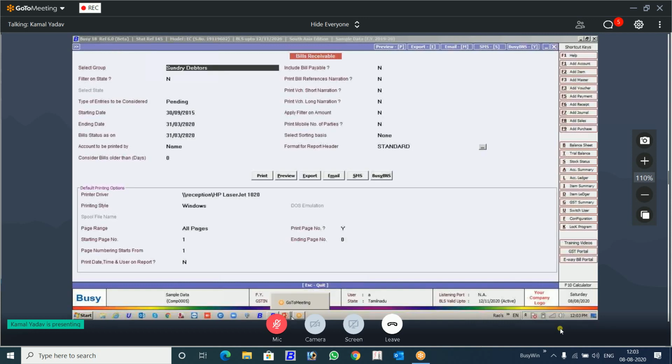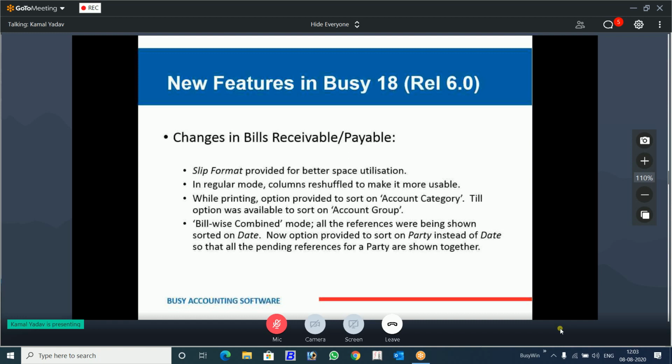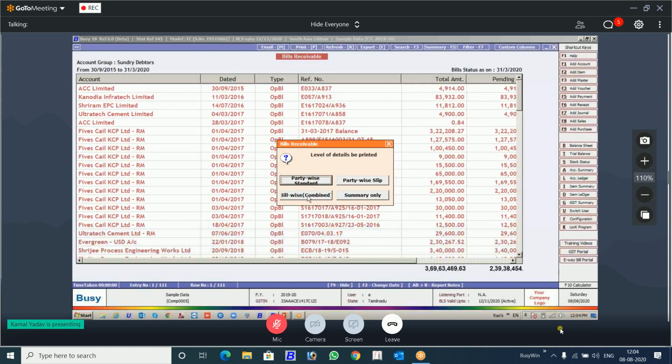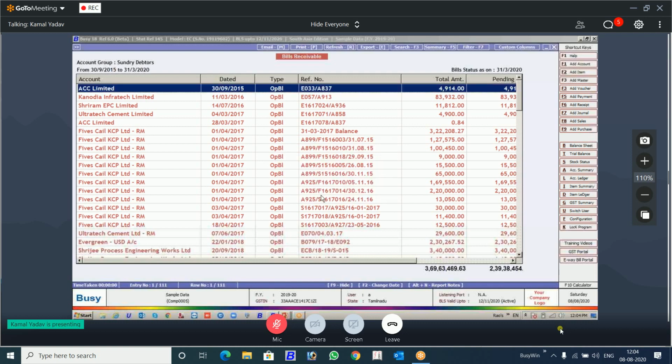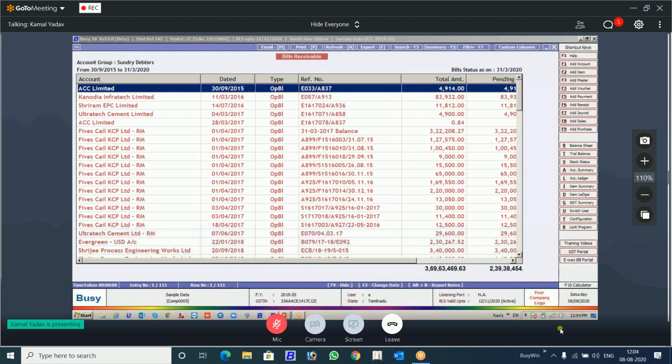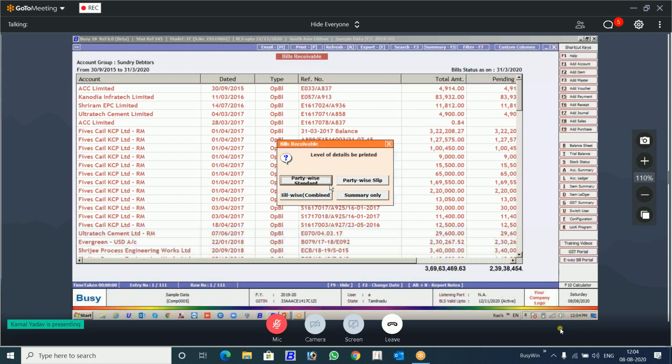Another change that has been done, let's see. Account category wise sorting is given. You see this, there is the option of party wise, slip, standard. There is a combined also of the earlier. There is the option of sorting it on party. This is a new option that has been provided here. In this, bill wise combined.